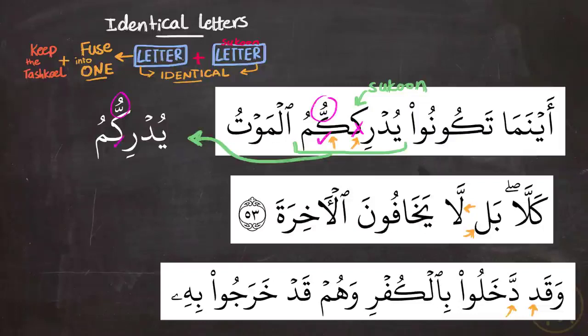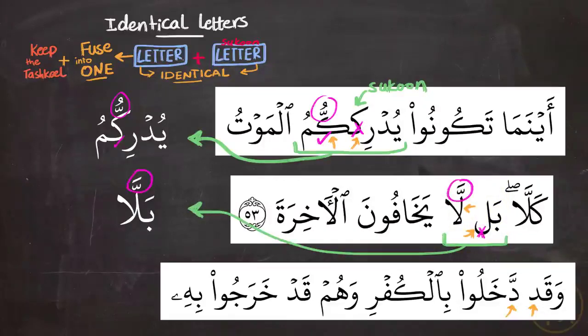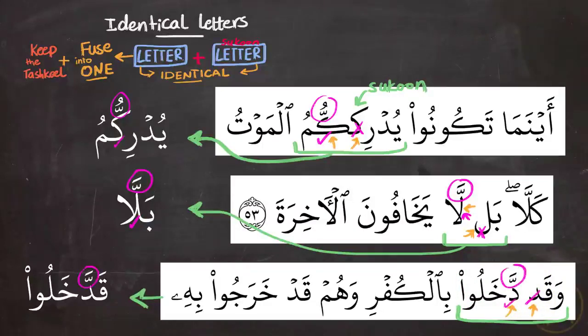That is not correct. And in the second example, we see the lam at the end of the word bel and the lam at the beginning of the word la. So we say bella, not bel-la with two separate lams. That is not correct. And in the third example, the dal at the end of qad and the dal at the beginning of dakhalu. So we say waqad dakhalu. So we turn them into one dal, as long as the first of which has sukoon on top.